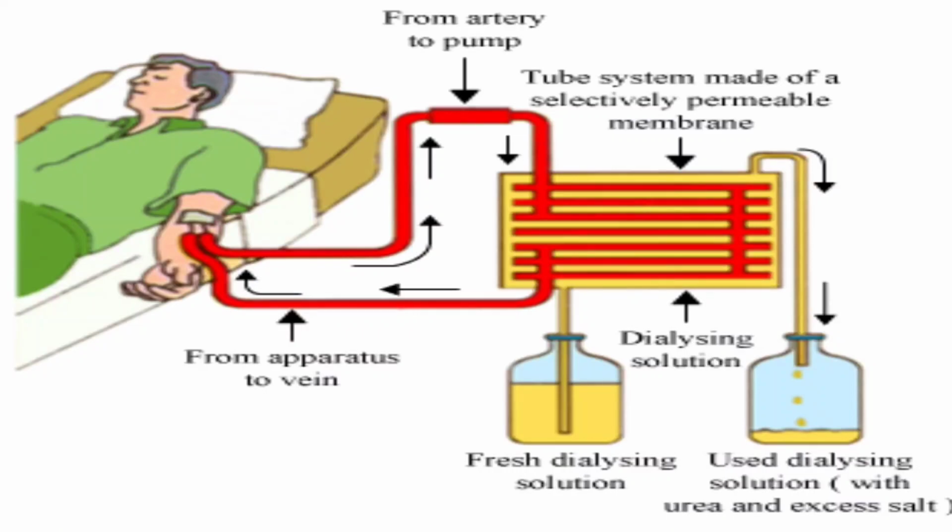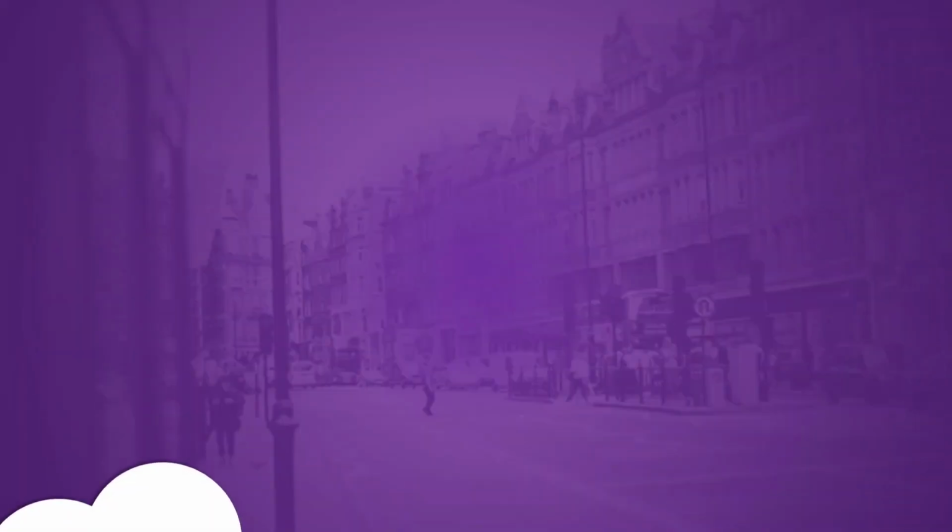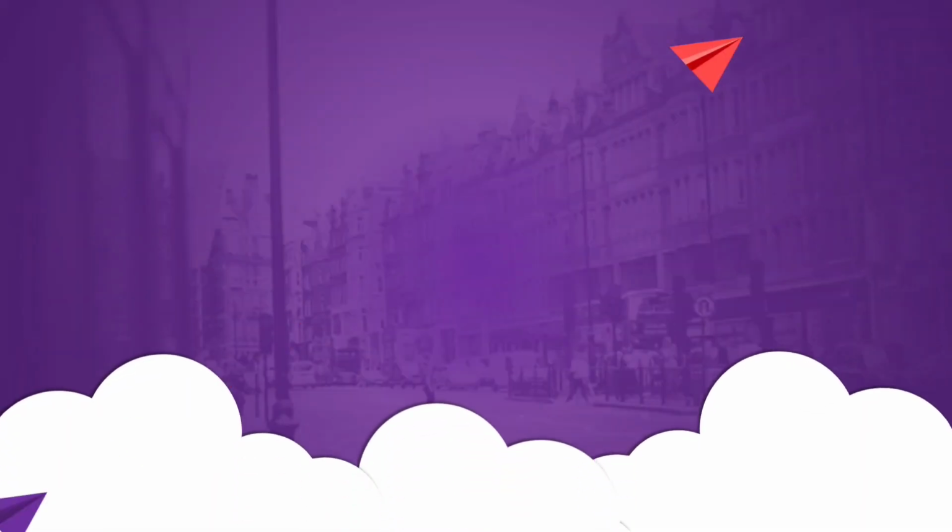As the patient's blood passes through the dialysing solution, most of the waste like urea present in it passes through the selectively permeable cellulose tube into the dialysing solution. The clean blood is pumped back into the vein of the patient's arm and is circulated in the human body. Okay, so thank you so much guys for listening to me.